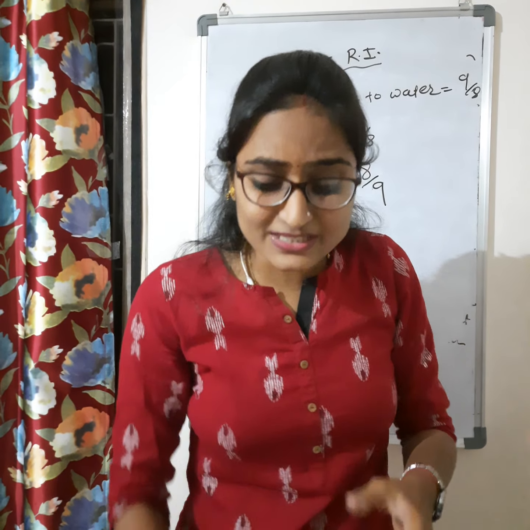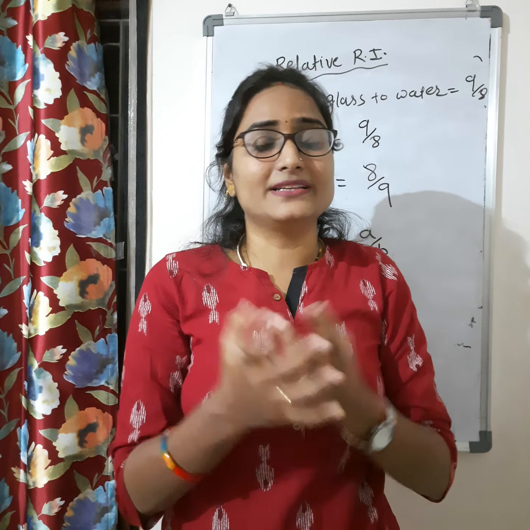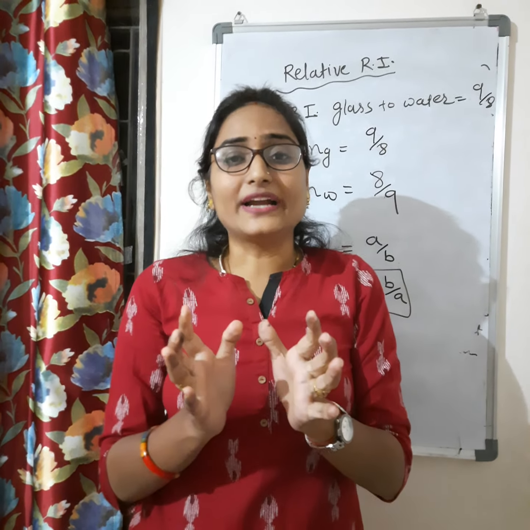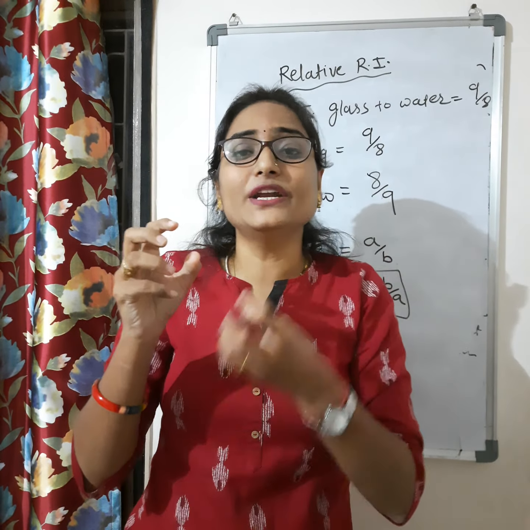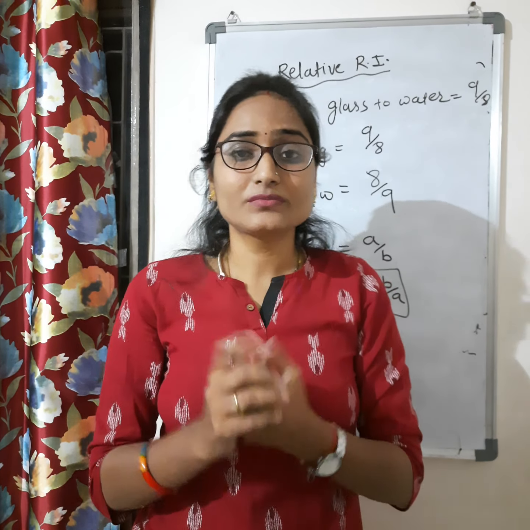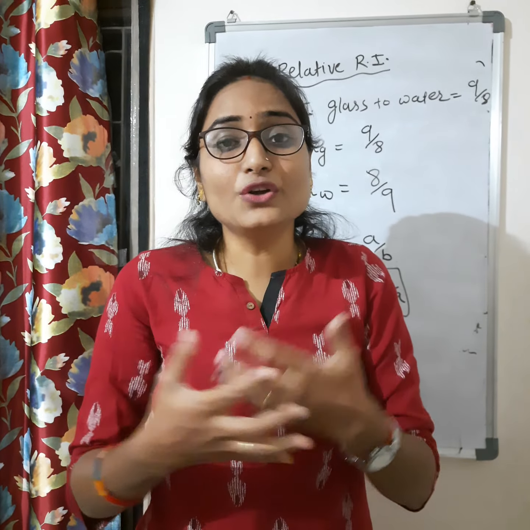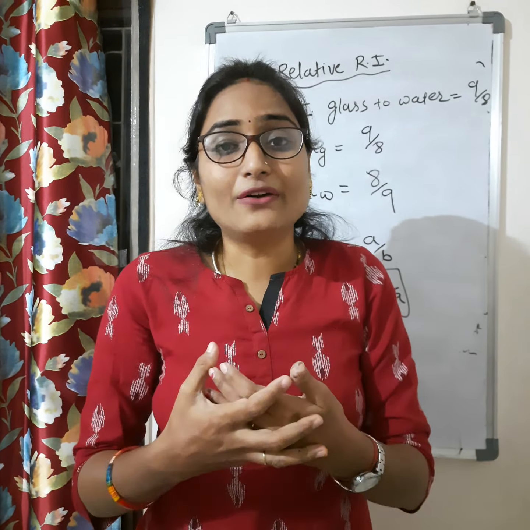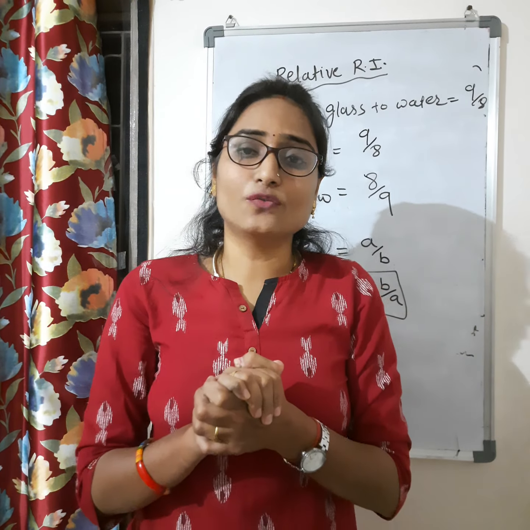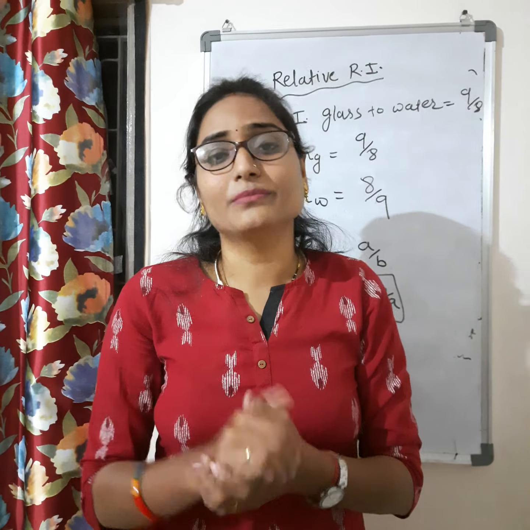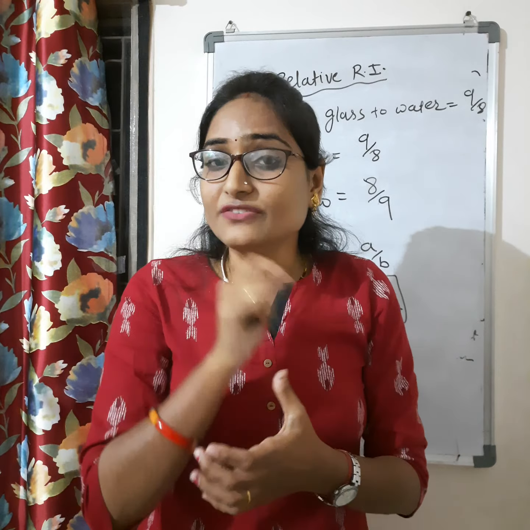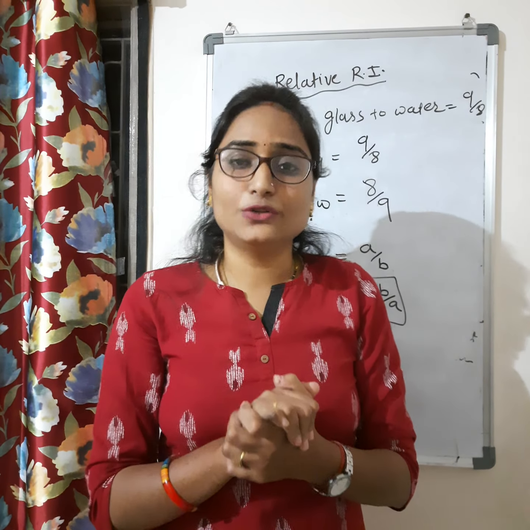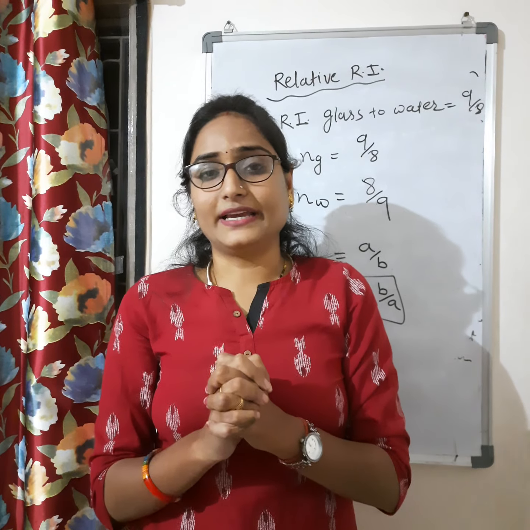So this is all about refractive index. Refractive index is nothing but the ratio of the speed of light in air to the speed of light in that medium. Next, if you have to calculate this refractive index, what is the formula? N is equal to C by V, where C is the speed of light in air or vacuum and V is the speed of light in that medium. What is the value of C? C is equal to 3 into 10 raised to power 8 meter per second.